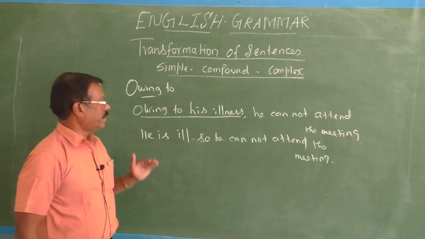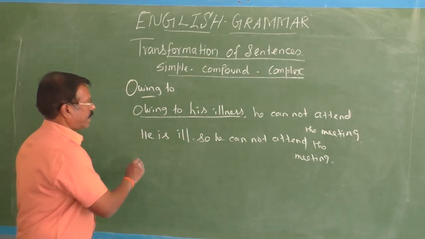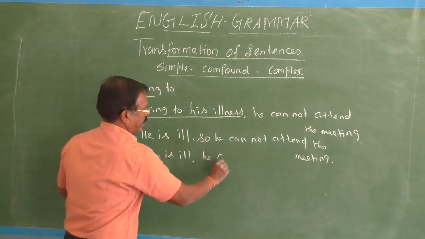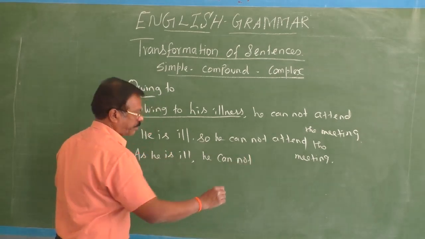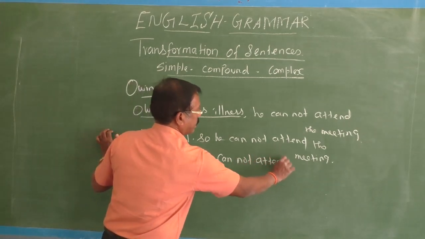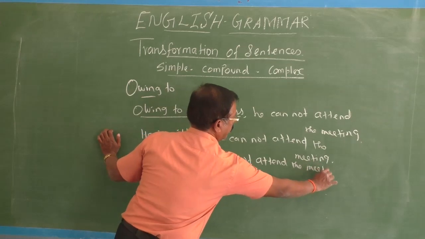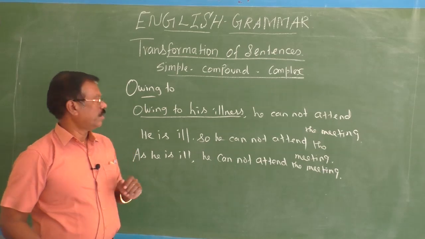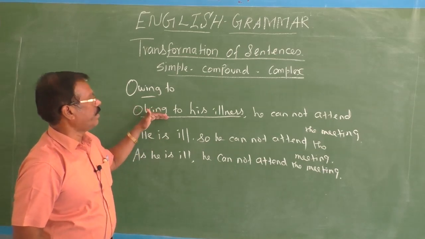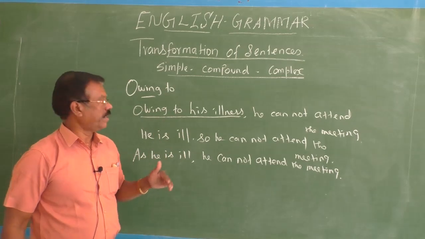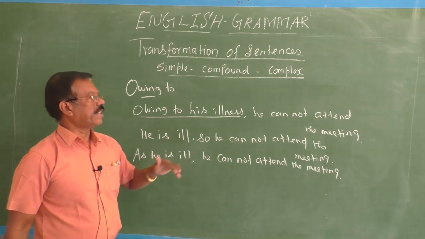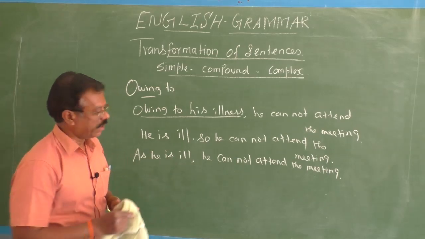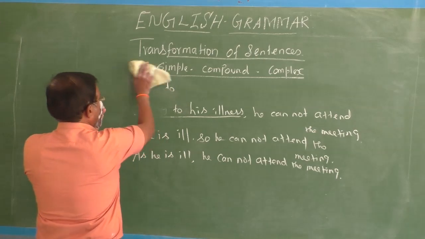Okay, fine. Then you have to transform it into a complex sentence: as he is ill, he cannot attend the meeting. So we changed the simple sentence, owing to his illness, he cannot attend the meeting, into the compound, he is ill, so he cannot attend the meeting, and the complex, as he is ill, he cannot attend the meeting. Okay children? Yeah. Then the fourth example, we can go for the fourth one.